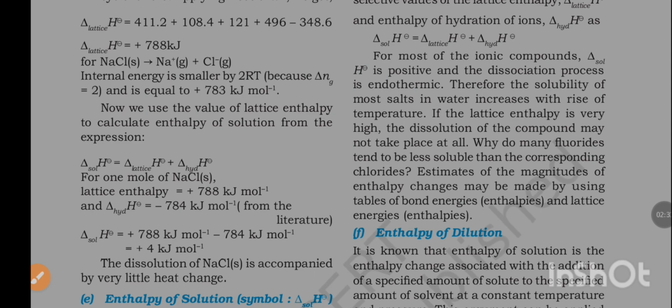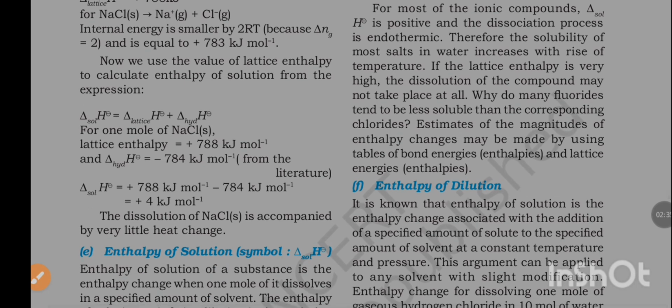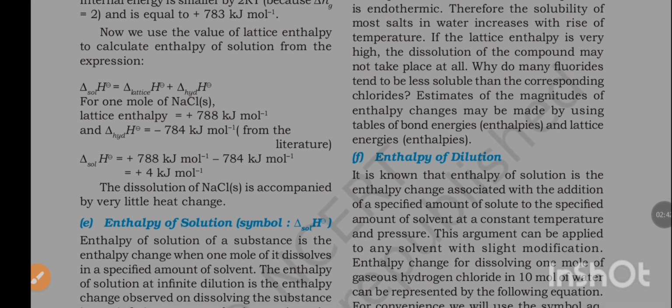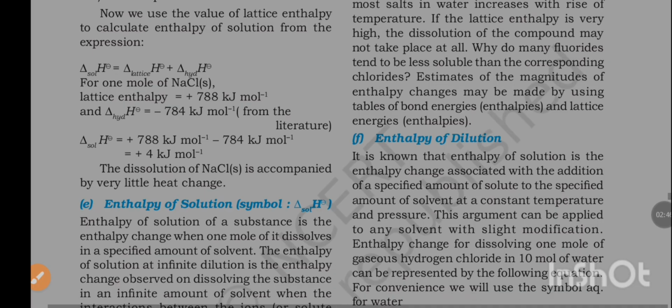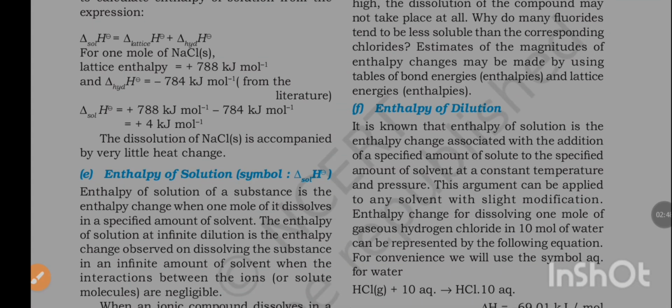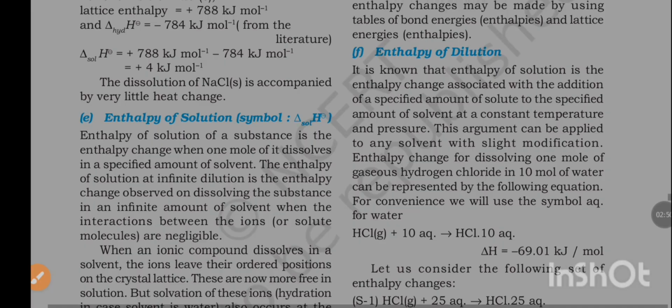If the lattice enthalpy is very high, the dissolution of the compound may not take place at all. Why do many fluorides tend to be less soluble than the corresponding chlorides? Estimates of the magnitudes of enthalpy changes may be made by using tables of bond energy and lattice energies.